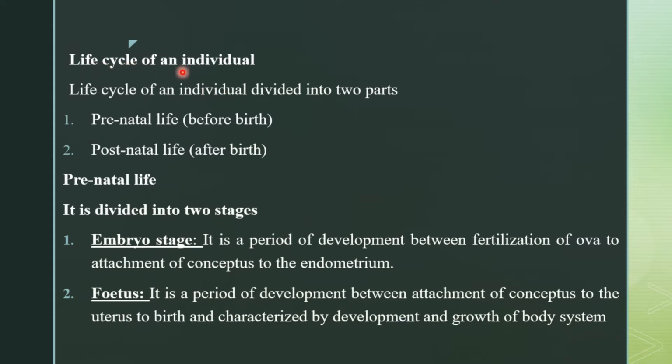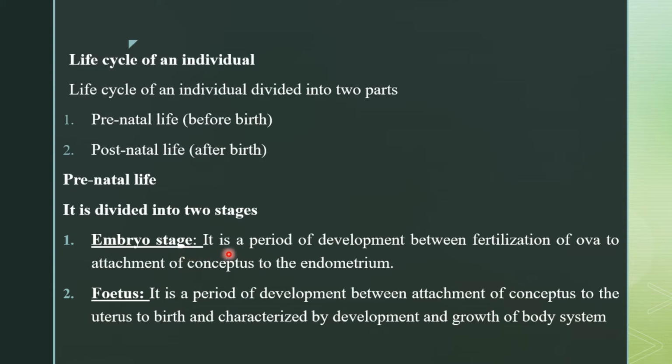So when we see the life cycle of an individual, it is usually divided into two parts. First is prenatal life, which is just called life before birth, and postnatal life, which is the life after birth. Prenatal life is further divided into two stages.